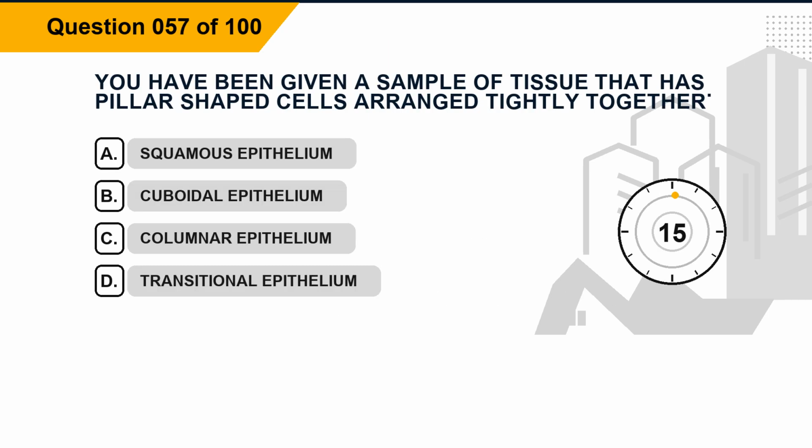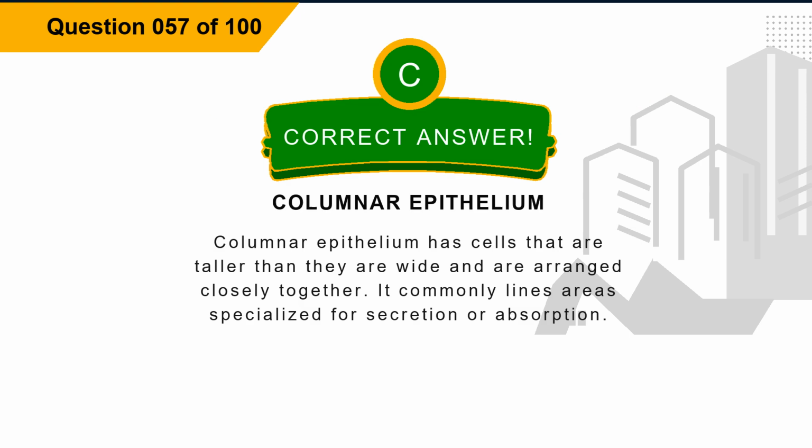Question 57. You have been given a sample of tissue that has pillar-shaped cells arranged tightly together. Option A, squamous epithelium. Option B, cuboidal epithelium. Option C, columnar epithelium. Option D, transitional epithelium. The correct answer is option C, columnar epithelium. Explanation: columnar epithelium has cells that are taller than they are wide and are arranged closely together. It commonly lines areas specialized for secretion or absorption.